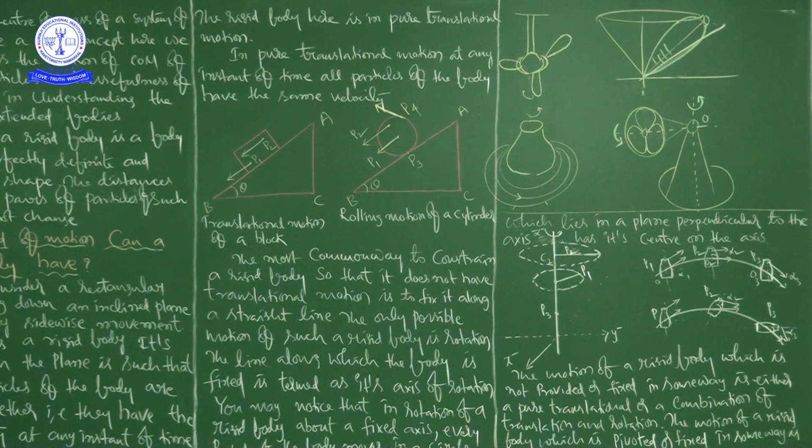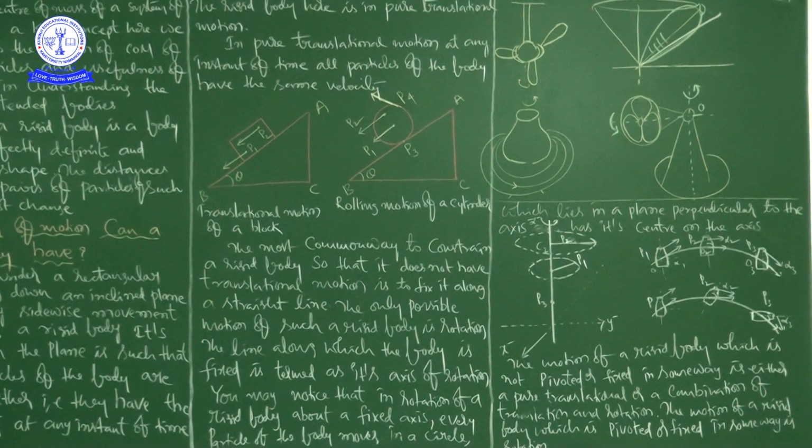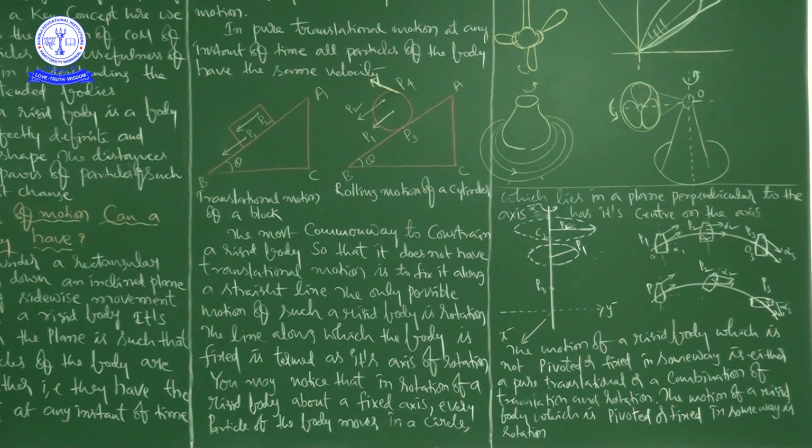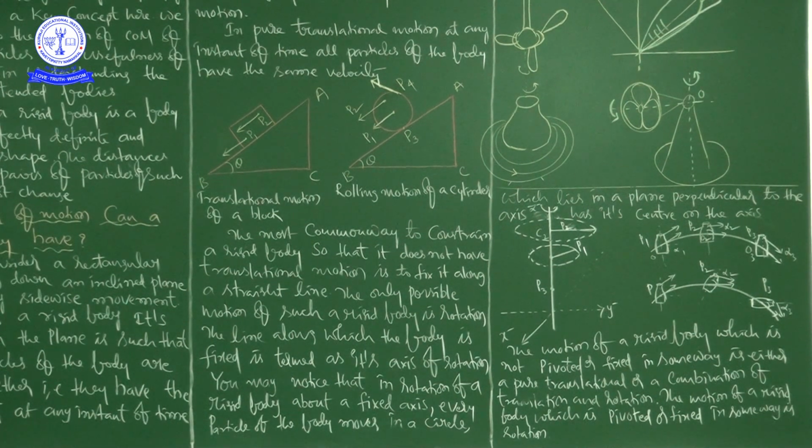At last I want to say some information. The motion of a rigid body which is not pivoted or fixed in some way is either pure translational or a combination of translational and rotational motion.